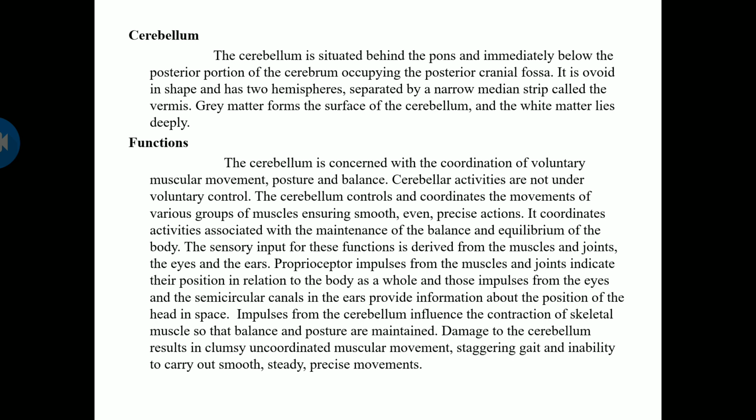Damage to the cerebellum will result in clumsy, uncoordinated muscular movements. There will be improper coordination of the muscular movements, a staggering gait, that is, the body's posture will be affected, and an inability to carry out smooth, steady and precise movements. For concentrated work or drawing or whatever it may be, you cannot do it in a perfect manner.